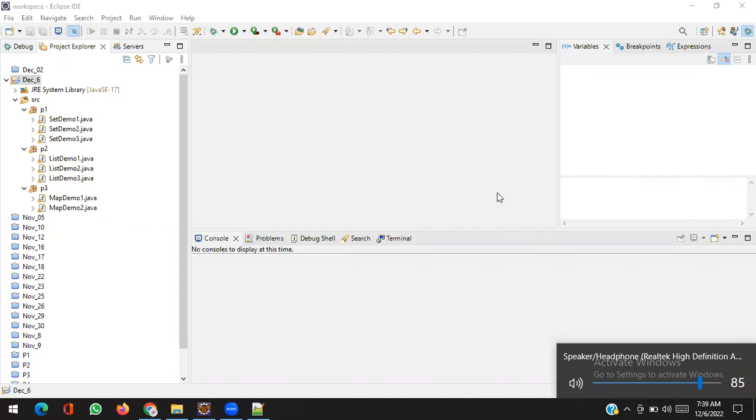Now we have to complete the part. In the name of collection framework, we already covered set, list and map. Set is the data structure which allows only unique elements. List is the data structure which can allow duplicates and